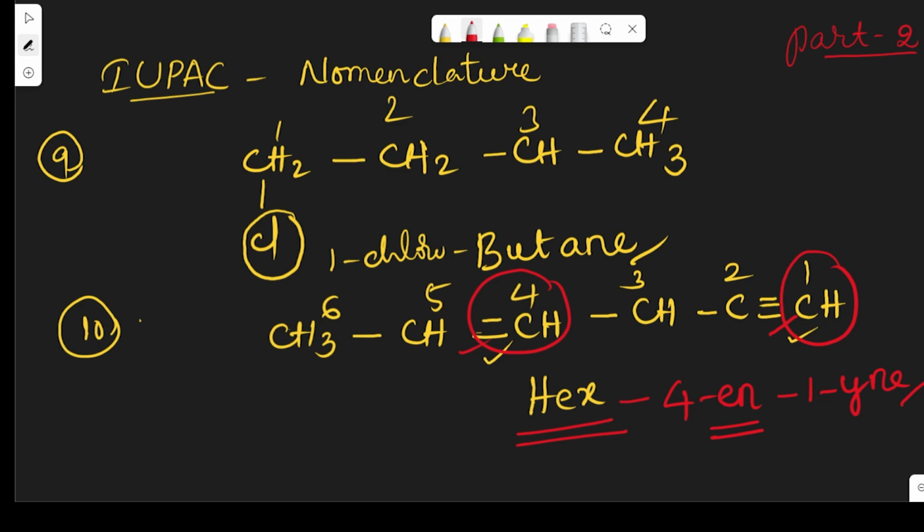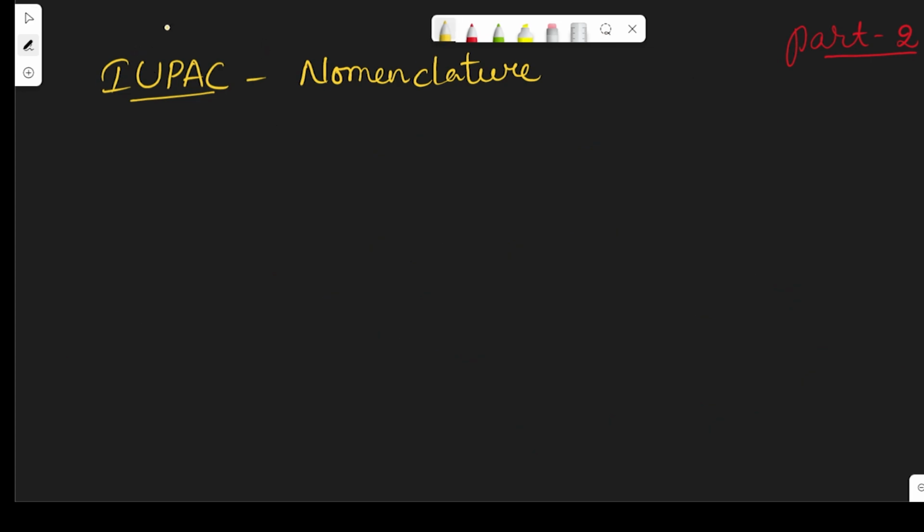So these are some examples of what we discussed in the previous class theory. We are applying the rules in today's class. Now let us see some more examples. Now let us see another one.